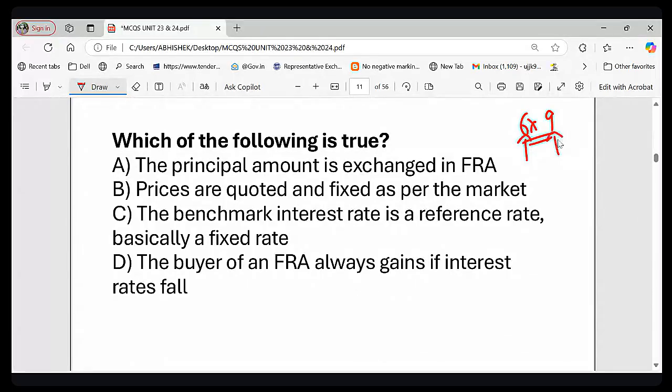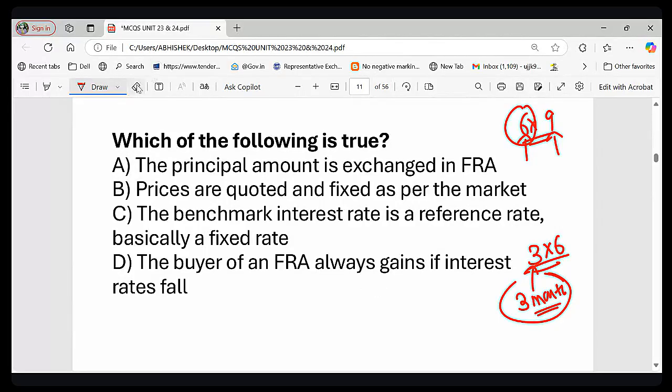So the trade date is when the contract starts influencing the borrower, which is at the end of 6 months. Suppose the FRA contract is 3 into 6 months. In this case, the trade date will be at the end of 3 months, because this is when it starts influencing the borrower. So whenever the FRA starts affecting the borrower, that is called the trade date. I hope that makes sense to you.